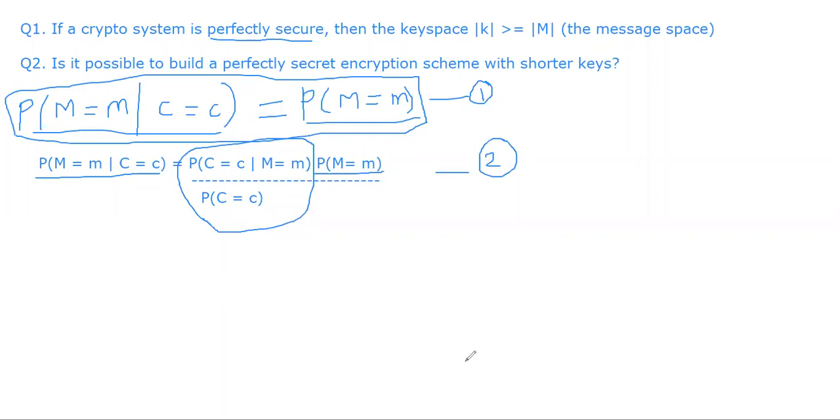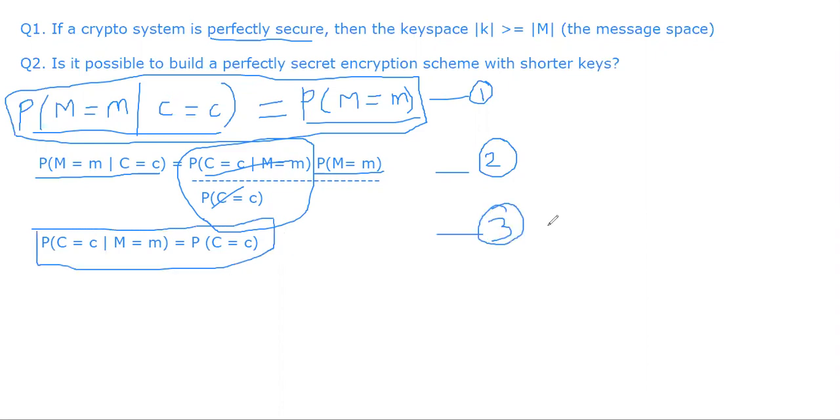In other words, we can rewrite this as follows: the probability of C equal to c given m equal to m is equal to the probability of C equal to c, which makes sense. Only if these two are equal will the numerator and denominator cancel out. We can strike this portion and this portion, and from 2 we get back to 1. I hope this idea is clear. So because of perfect secrecy, we have another equation now.